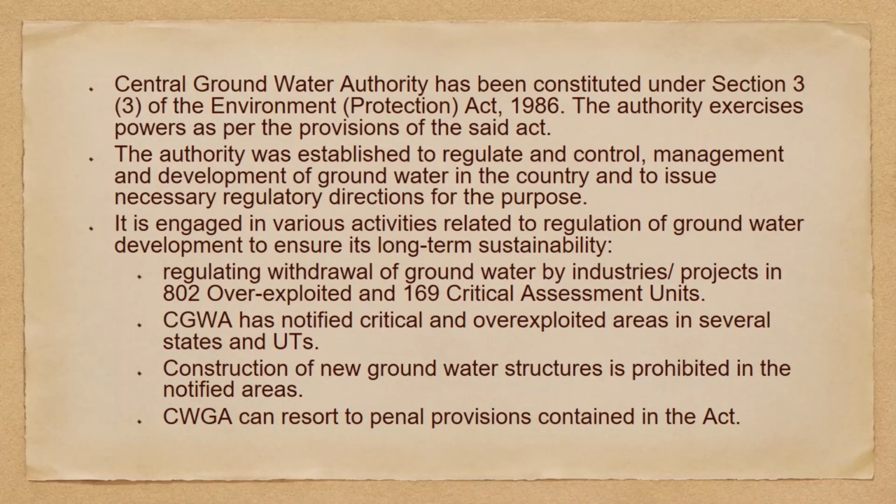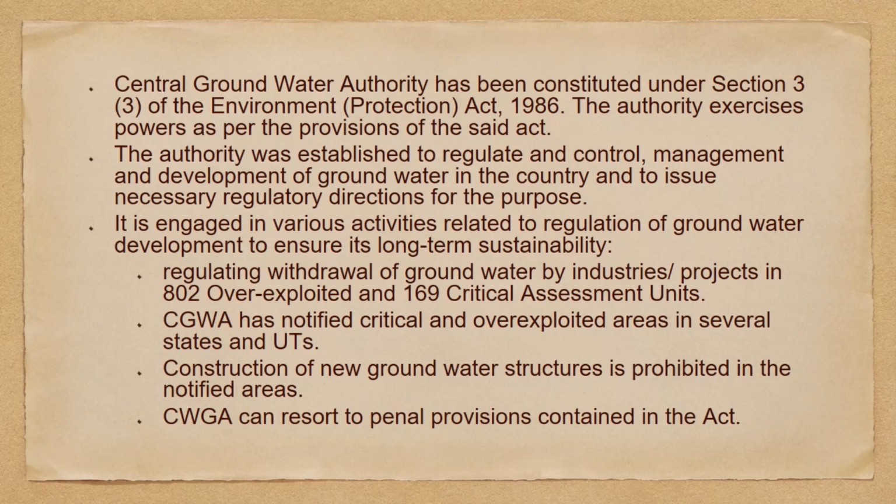So the Central Groundwater Authority has been constituted under Section 3 of the Environment Protection Act of 1986. The authority exercises powers as per the provisions of the said Act. The authority was established to regulate and control management and development of groundwater in the country and to issue necessary regulatory directions for the purpose. It is engaged in various activities related to regulation of groundwater development to ensure its long-term sustainability.